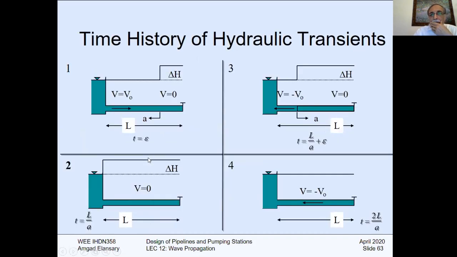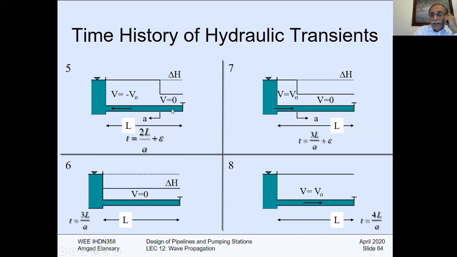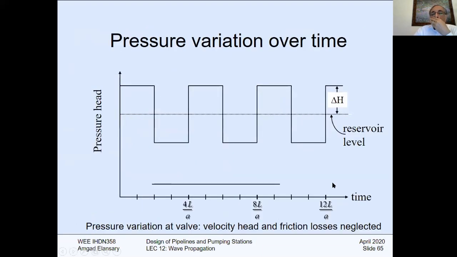This is a summary of everything we have talked about during our lecture, which shows you the 1 at the sudden valve closure, 2 at L over A, 3 at this part, 4 at 2L over A, and then 3L over A, and then 7, and then 8, returning back again. This is what you have to draw at the end: the pressure variation over time, with valve velocity, head, and friction losses neglected.